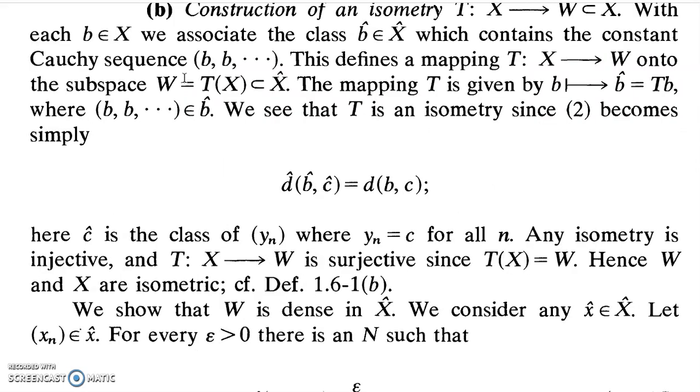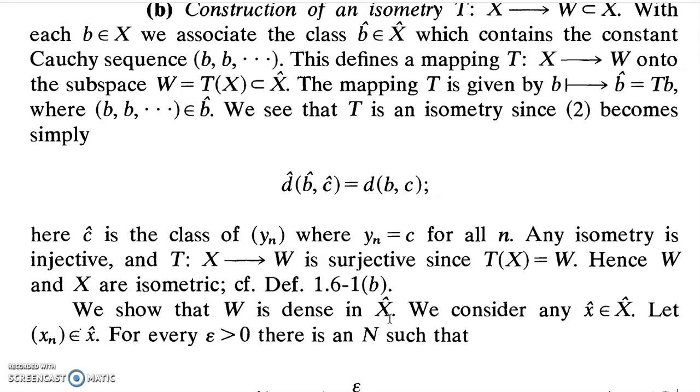Now we have to prove that our space W, which consists of all the representatives of the form x cap or b cap associated with the constant sequence x, x, x, x or b, b, b, b, is dense in X cap.